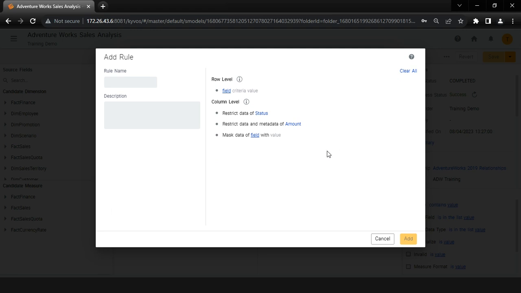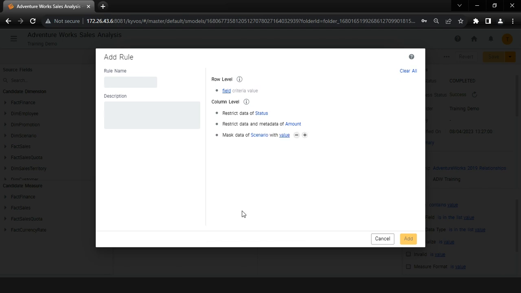Instead of restricting a column, if we want to mask a column's data, we can use the Mask Data option in the column level section. Consider a case where we want to mask scenario dimension data with asterisks for a particular user. In that case, we can click on the field of Mask Data and select Scenario Level from the dimension Dim Scenario.